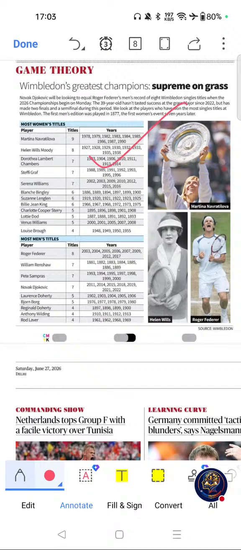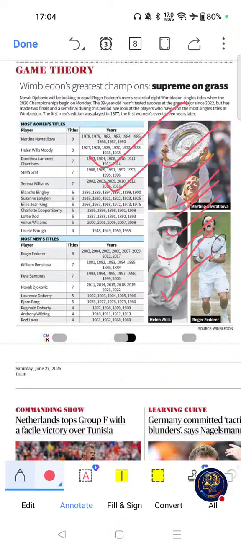Wimbledon's greatest champions, supreme on grass. Why this topic is important for competitive exams? Grand Slam tournaments are frequently asked in SSC, banking, railways, CDS and State Public Service Commission exams. Wimbledon records and champions are recurring current affairs and static GK topics, and this is important for international sports awareness. Now we will see PYQ connections.